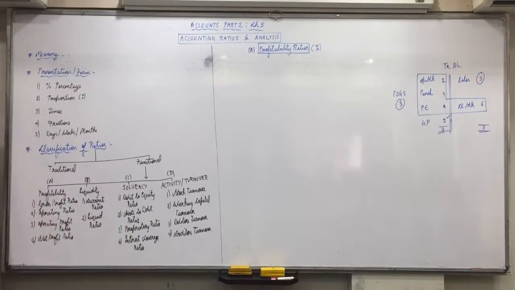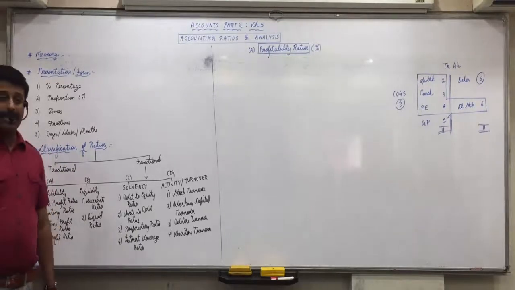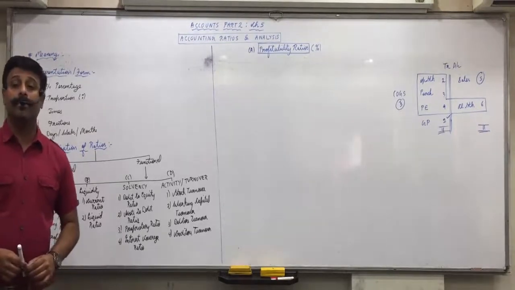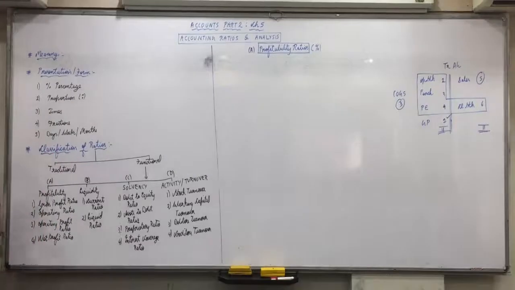Operating profit is sales minus operating cost. So sales minus cost of goods sold minus operating expenses is operating profit. By the way, if operating ratio is 80%, then operating profit ratio is 20%.